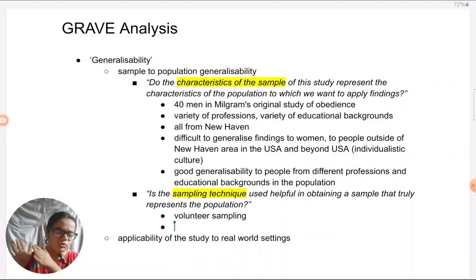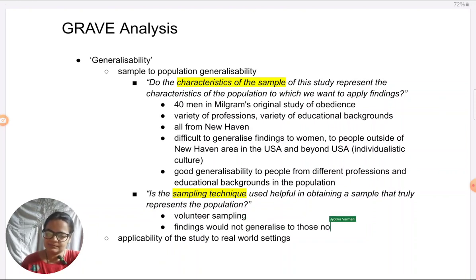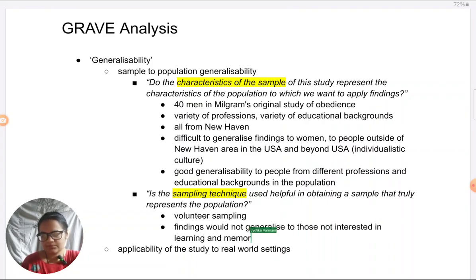Try to develop your reasoning that way. Try to think beyond what is given in the textbook or in the resource. Okay, so coming to Milgram's study, when I do a generalizability analysis for the sampling technique, I would say that findings would not generalize to those not interested in learning and memory in the population.